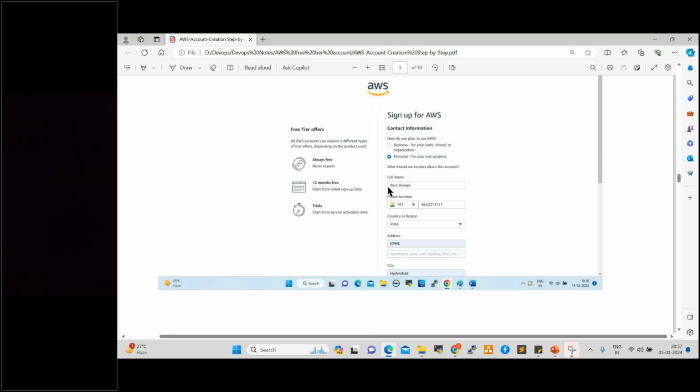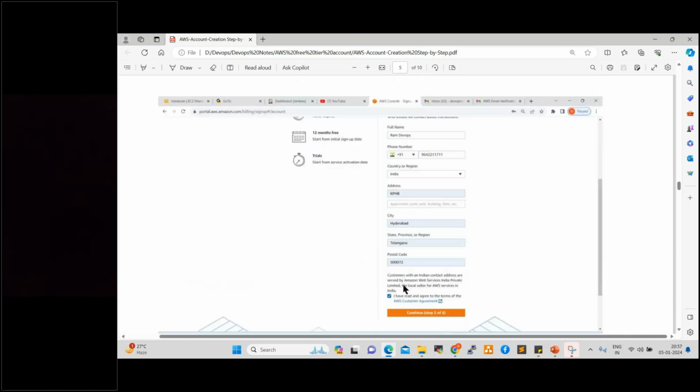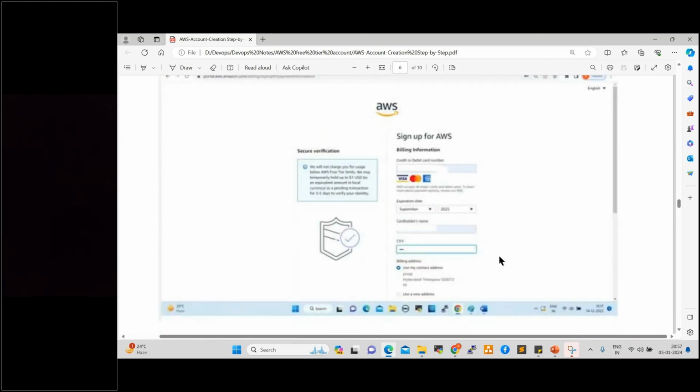You can enter your full name, phone number, country, address, city. After that, it will ask you for pin code and state. You can check this: I read and agree to the terms. Okay, check this. After that, it will ask you to provide your bank account details, either credit card or debit card. So you need to provide your bank information here.